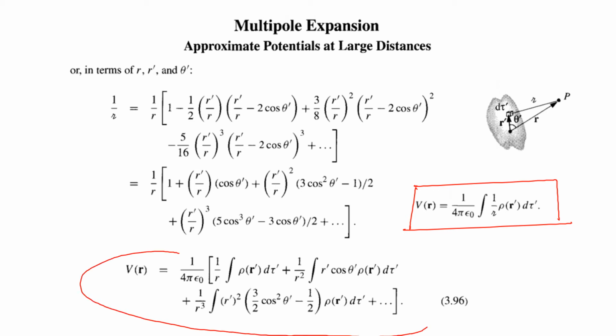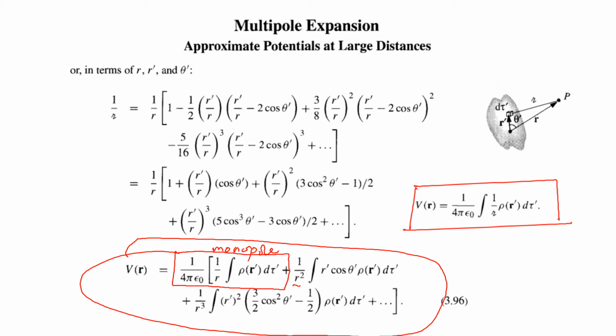So this expression we got for potential due to localized charge distribution. You can see that the first term, the term with 1 over R, is the monopole contribution. Then the second one will be 1 over 4 pi epsilon 0, 1 over R square, R cos theta dash d tau. This is the dipole contribution. The next one will be 1 over R cube. So that is the quadrupole contribution, and the next is octupole contribution, and so on.